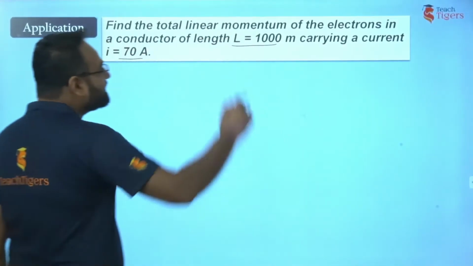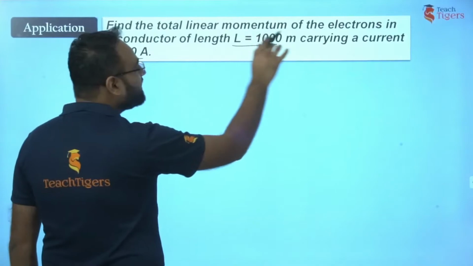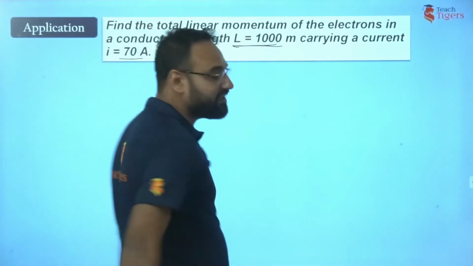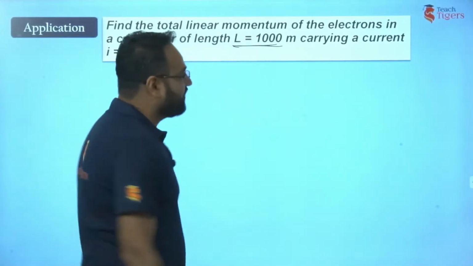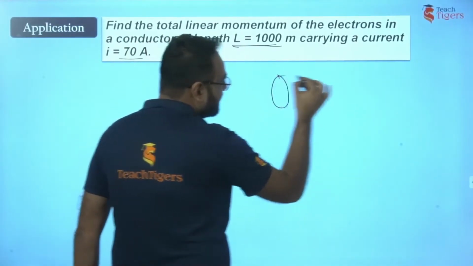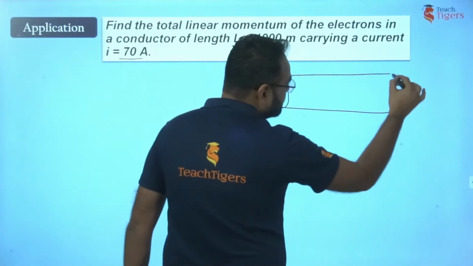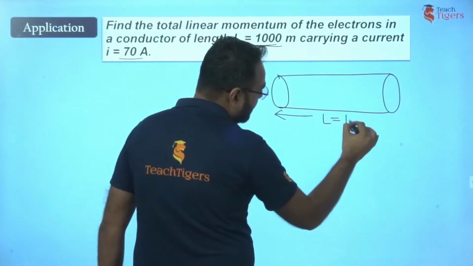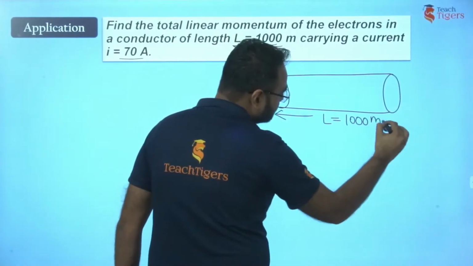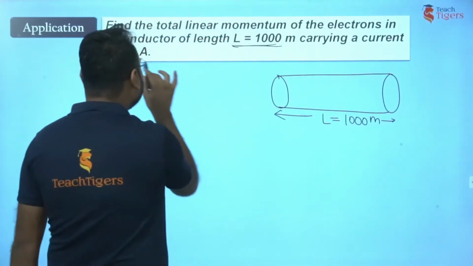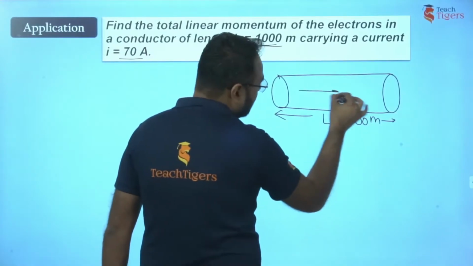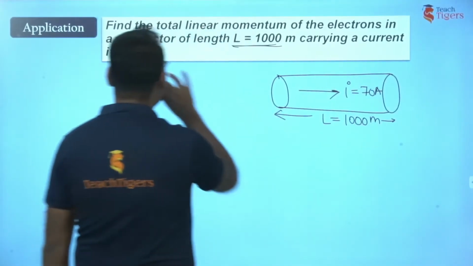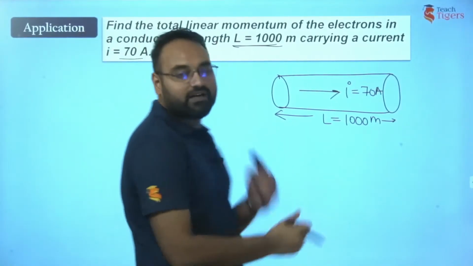So they're saying, find the total linear momentum of electrons in a conductor of length 1000 meters. We are given a conductor, so this is the conductor whose length is say 1000 meters, L is 1000 meters, and carrying a current of 70 amperes. Say a current is flowing in this direction and it is 70 ampere. Find the total linear momentum.